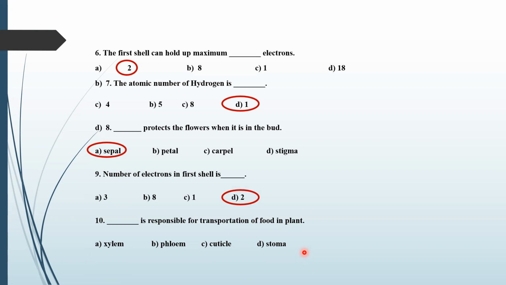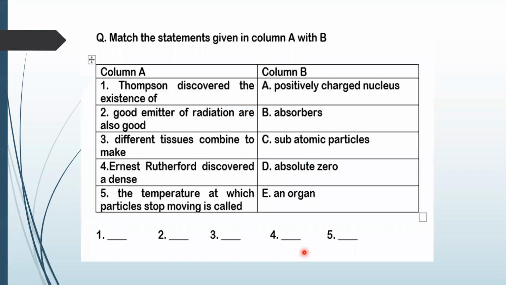And the last one is: dash is responsible for transportation of food in plants. Phloem, sir. Phloem is the correct answer, option D. Very good. Okay, now come towards matching the statements.